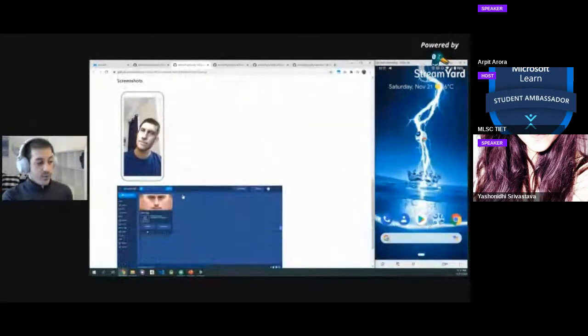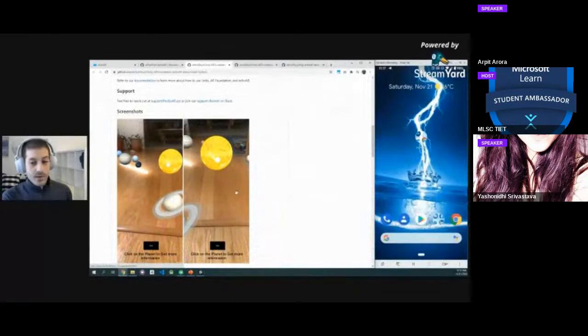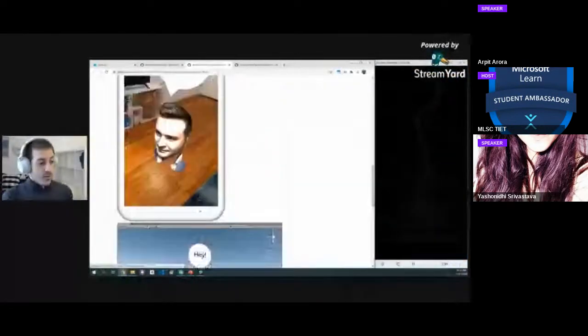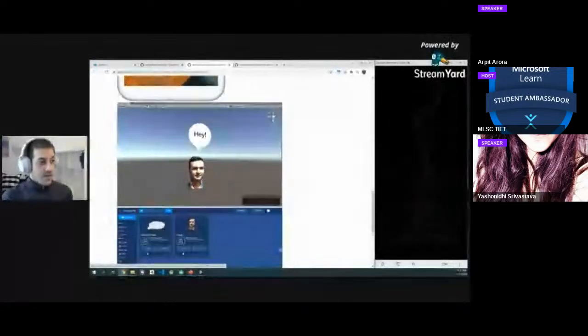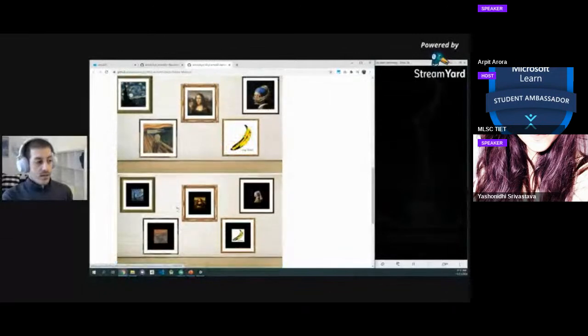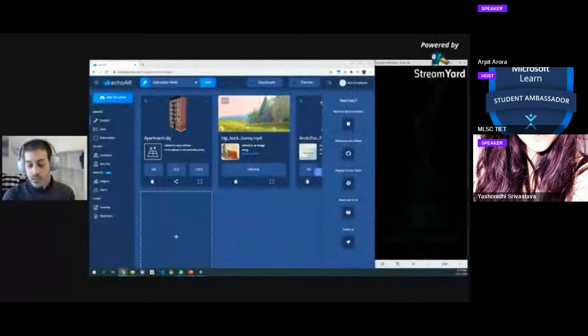Face swap. If you want to do some face changes, you can do that with echoAR as well. So many really cool examples. If you want to build an educational app, like showing people the solar system, you can do that. Here's another example of remote work, where you can project a person's face. Or here's another one that uses image detection that brings images to life. So I'm going to share this link right here as well. So definitely use this as a resource.